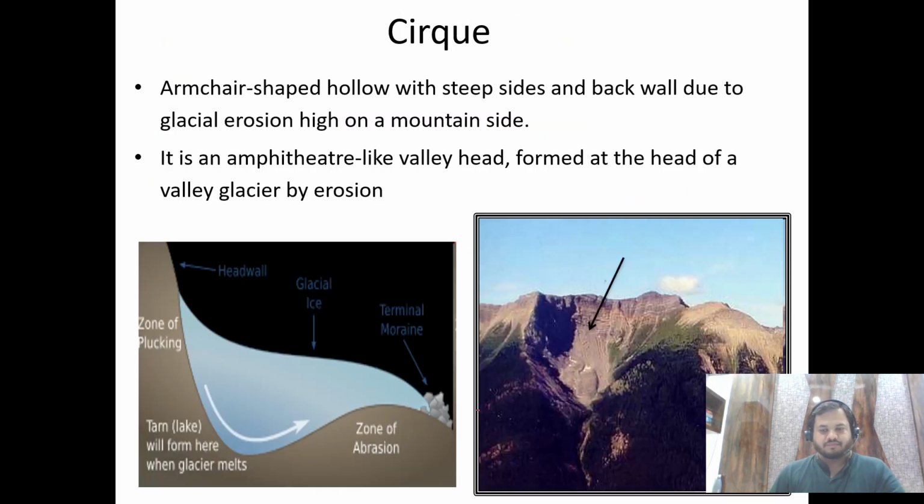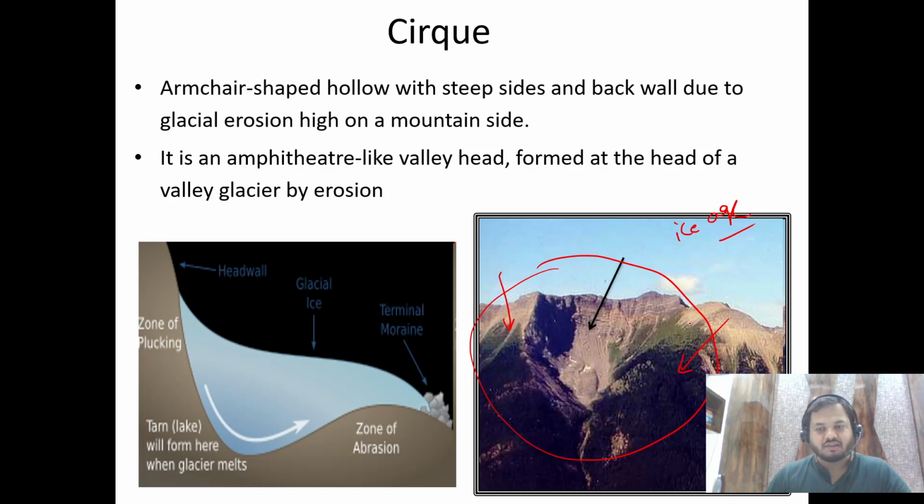So see, this is a mountain. You can ask me, sir, there is no glacier here. How are you including this in glacial landforms? There might not be any glacier today, but there could have been a glacier during the ice age. All this would have been covered with glacier.